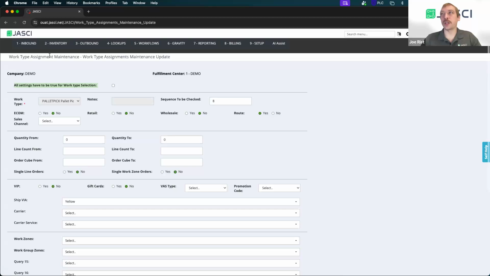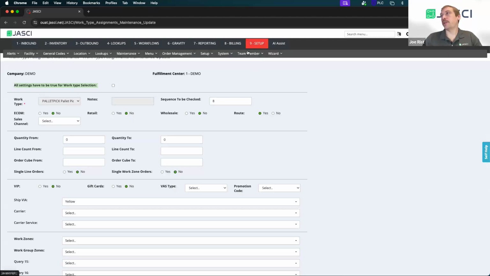So that's our work type assignment maintenance. Again, JASCI will help you determine what those work types are from the get-go during the implementation, and we'll recommend them and set them up. But you always have that option to come in here and edit them or add new ones if you'd like to. All right.